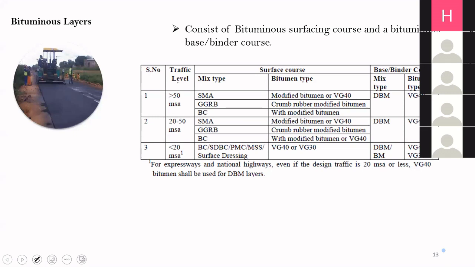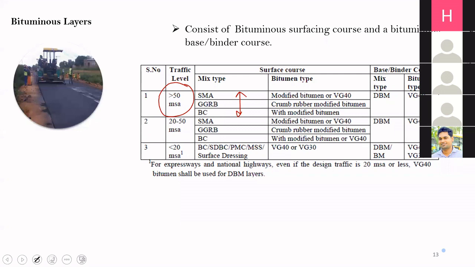So these cases depend on the level of traffic. You can see if the traffic is more than 50 MSA, then we have three options. We can use a stone mastic asphalt, SMA. We can use a gap graded rubberized binder mix, GGRB, and we can use a bituminous concrete.